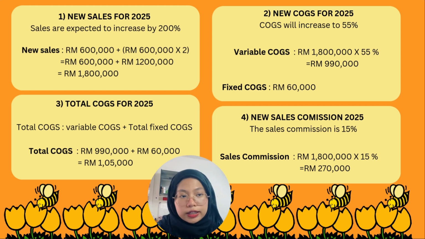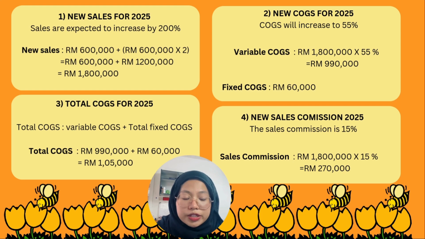Firstly, we need to calculate the new sales for 2025. From the question, sales are expected to increase by 200%, so the new sales will be 3 times the sales of 2024. Secondly, to calculate new variable COGS for 2025. In 2024, the variable COGS was 50% of sales, but for 2025, it will increase due to the product improvement.